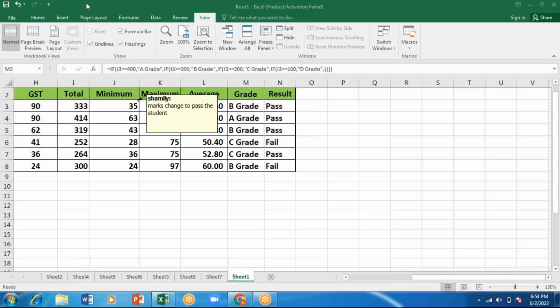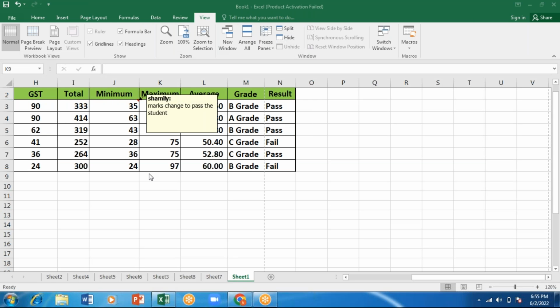Okay, to edit a cell, what is the shortcut key I'll be using? It is F2. I've already told you in class also, F2. If I press F2, it will come into editable mode. Then I can edit whichever I want.